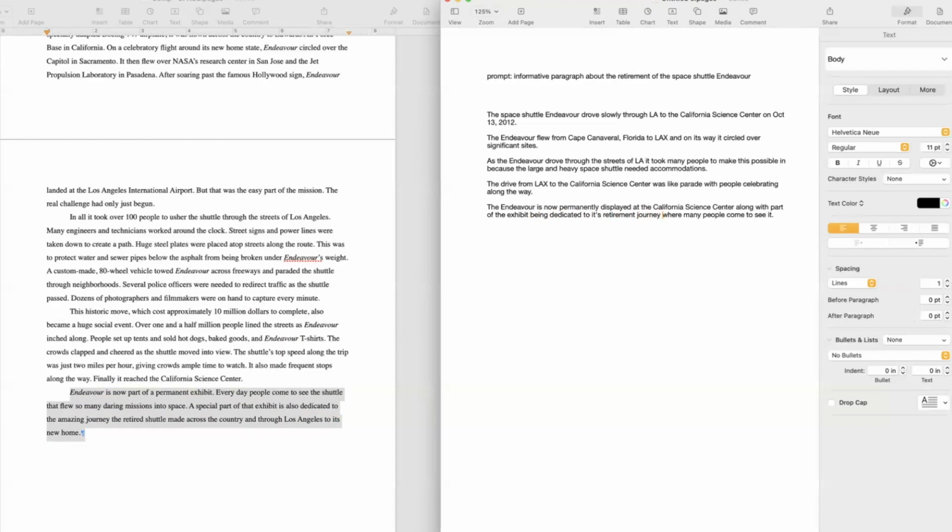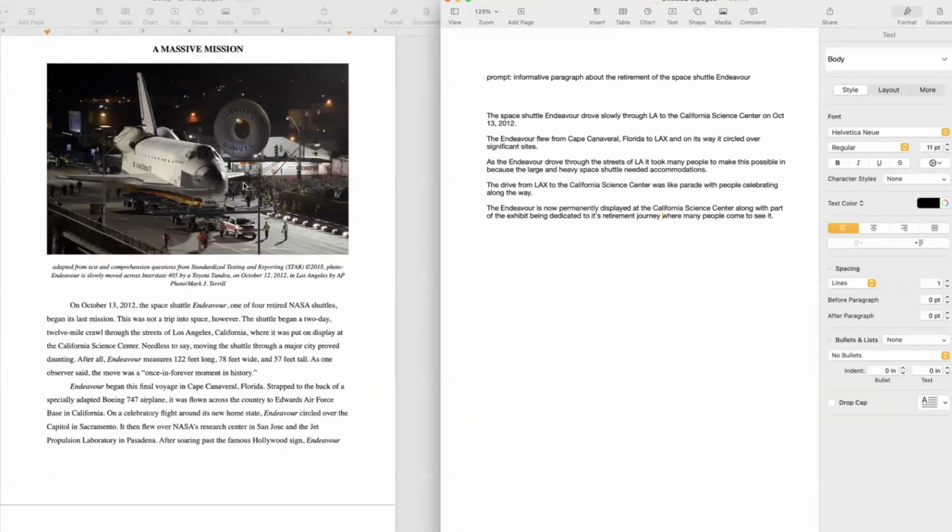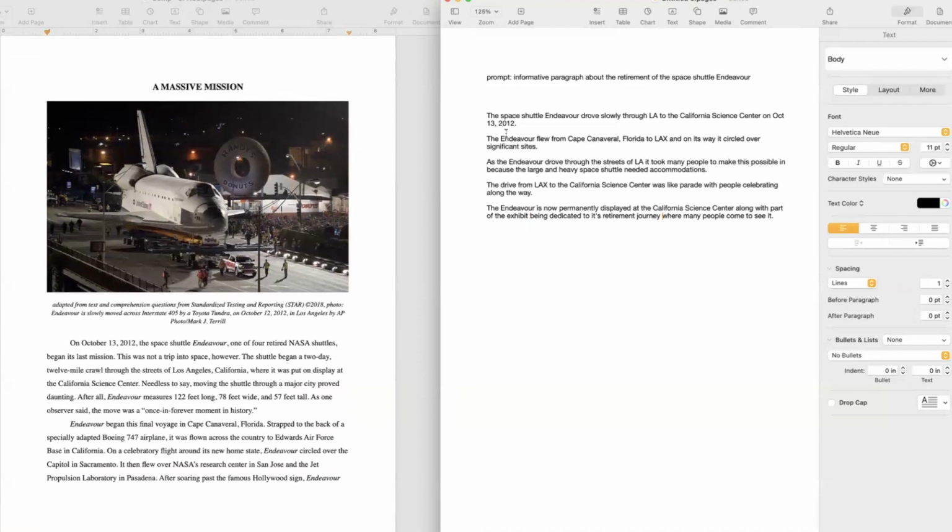Okay. Now, we have here four main idea statements. Here, we'll put this back up. You can look at the picture while we're talking about it. We can take these four main idea statements and make them into our informative paragraph. So you took the time while you were reading the source material, the research material you found, in order to answer your prompt and write an informative paragraph. You took the time to make a main idea statement out of each paragraph. That time is not wasted because now, look, you pretty much have your whole paragraph.